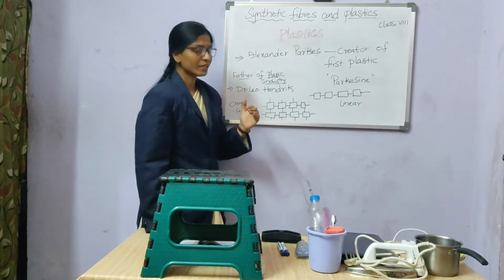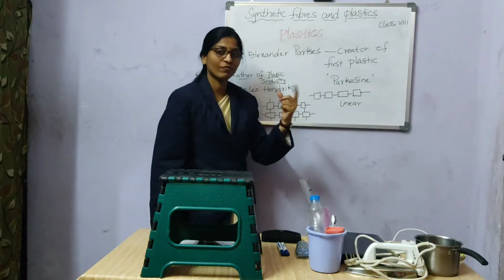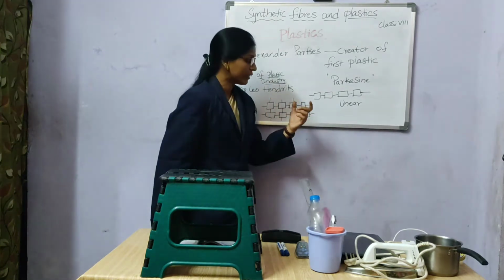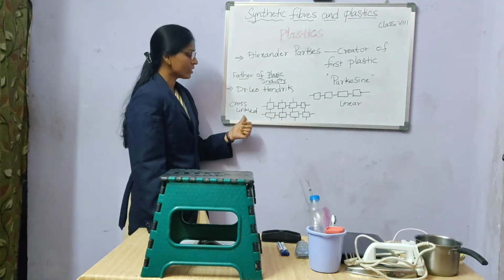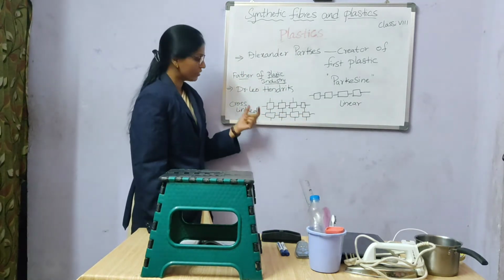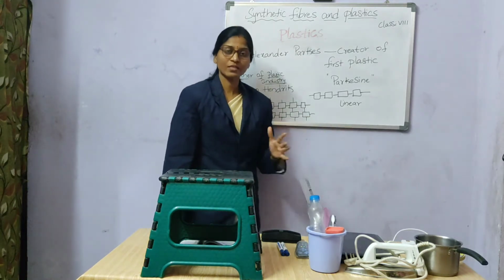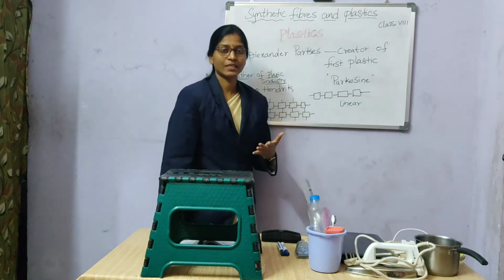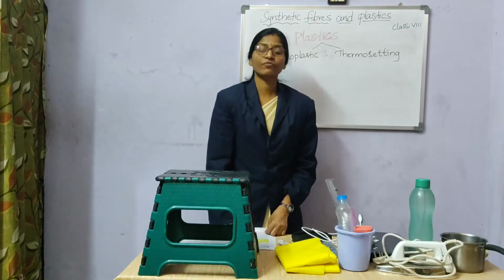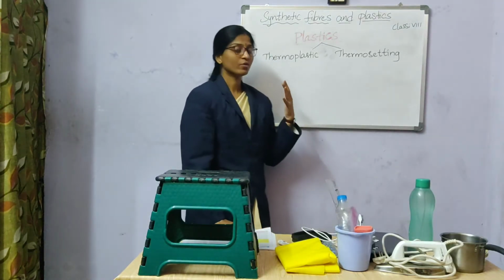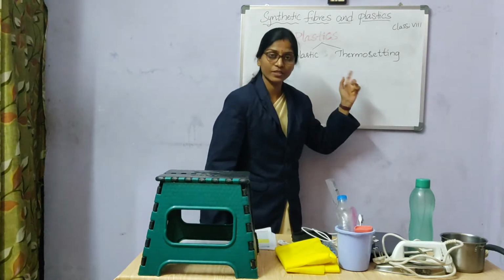Like synthetic fibers, plastics are also joined in different manners, with two different arrangements of the monomer units. One is the linear form of the monomer units, and the other is the cross-linked form. So plastics are of two different types. Now we will see the different types of plastics: thermoplastics and thermosetting plastics.